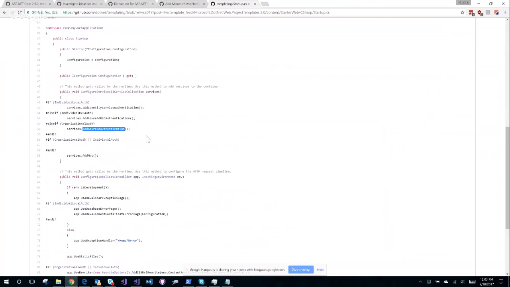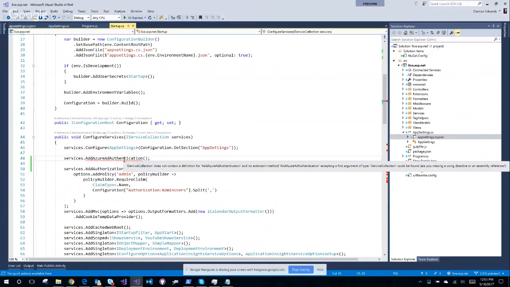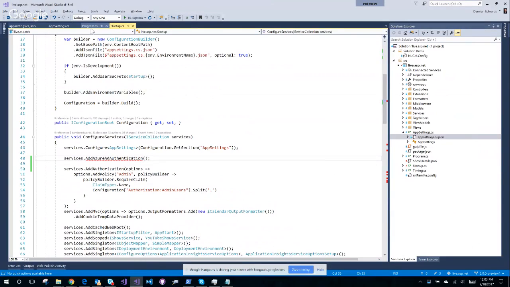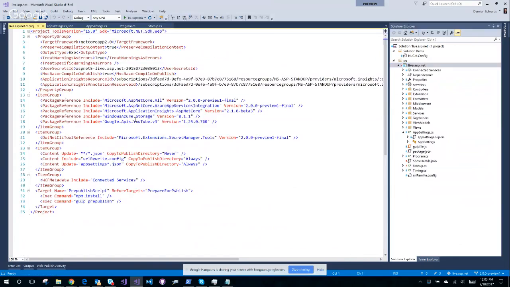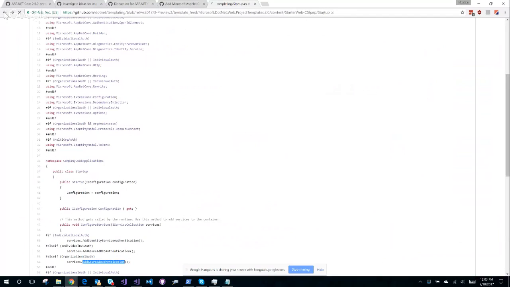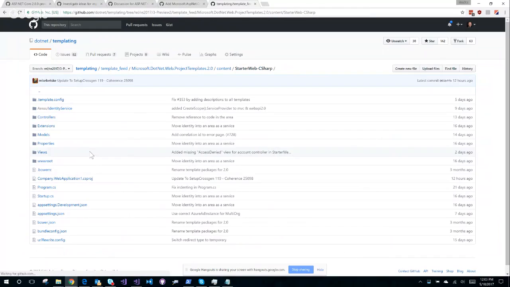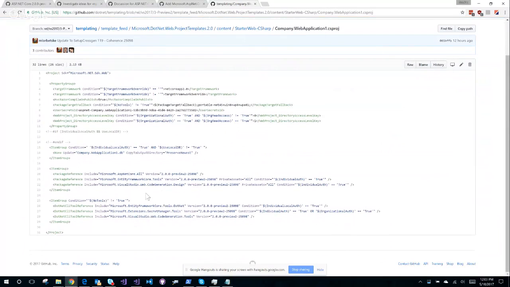Add Azure AD authentication. Okay. Could be in a package that I don't have, which was a little surprising because I have done the all package. Let's go and have a look. Actually, I'll go back to the templates when I look at what they have. So is there any condition for org-auth? I see one for individual. Nothing particular there. Package ref is all. Entity framework, I don't use entity framework. So there's nothing there. So all should be enough.